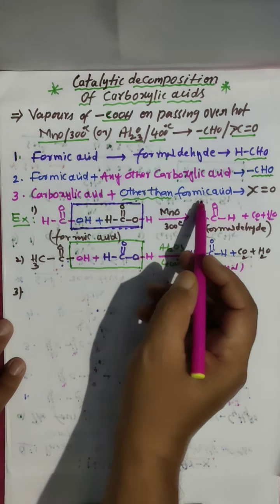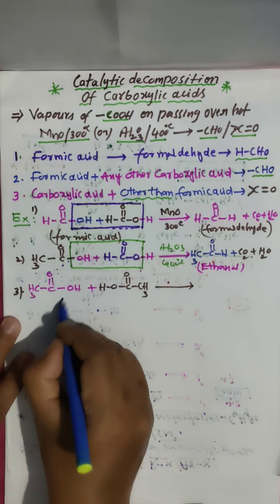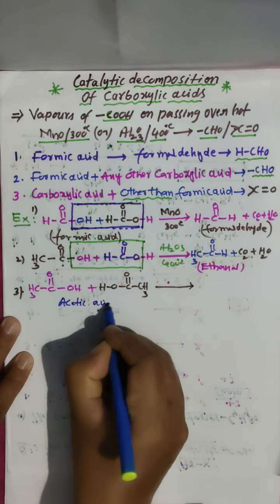H, O, C double bond O, CH3. For reaction convenience I just wrote it in reverse. So this is acetic acid, this is acetic acid. Clear? And go for MnO at 300 degrees Celsius.